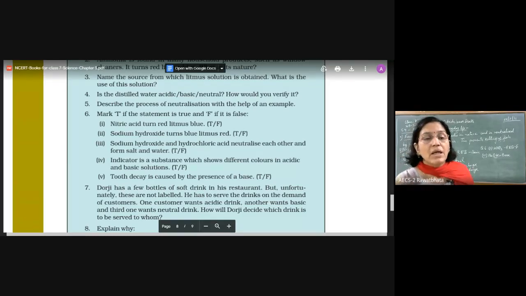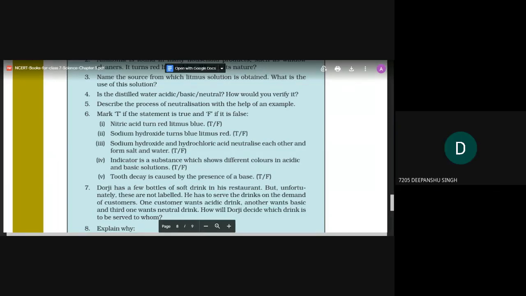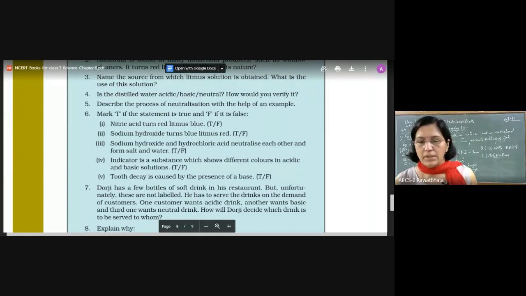It says sodium hydroxide turns blue litmus to red. Now for fraction of seconds, I actually forgot what I have covered about acid and base and the litmus color.